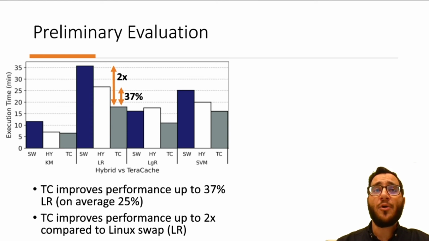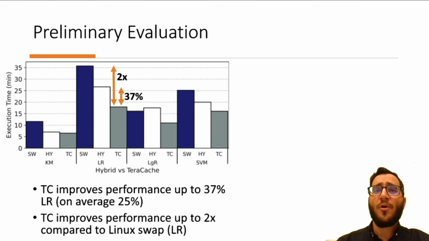The white bar of each cluster shows the performance when Spark uses the hybrid storage level. In hybrid storage level, Spark caches some RDDs on-heap and the rest off-heap over a fast storage device, paying significant serialization-deserialization cost. The third column with the gray color shows the performance of TeraCache.